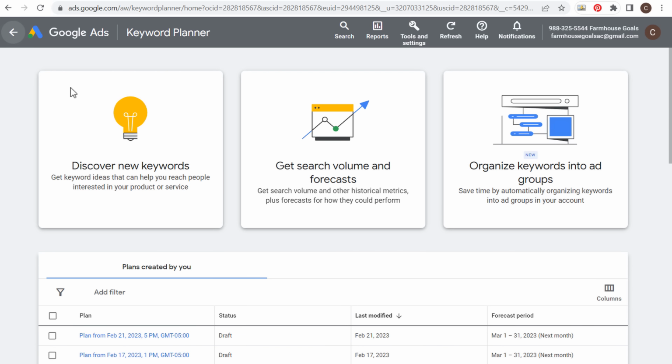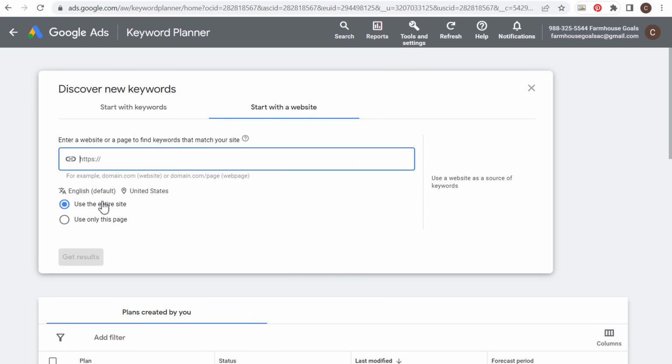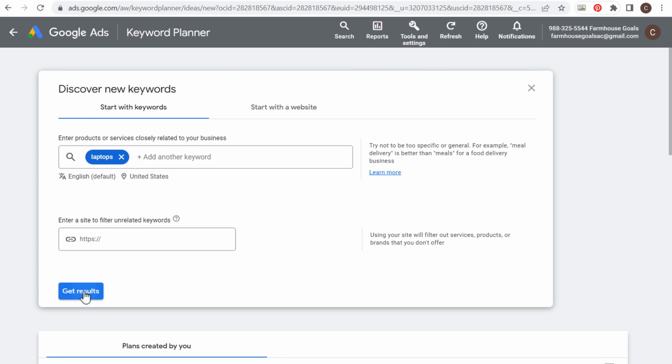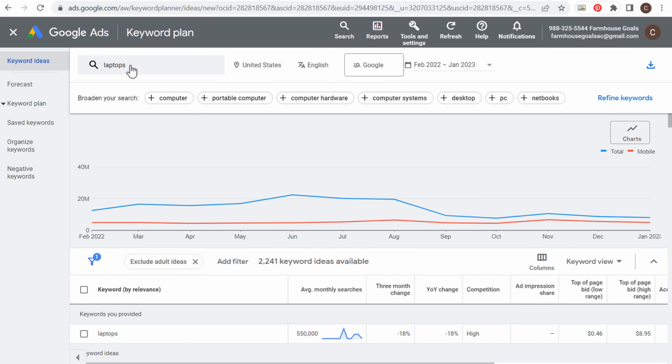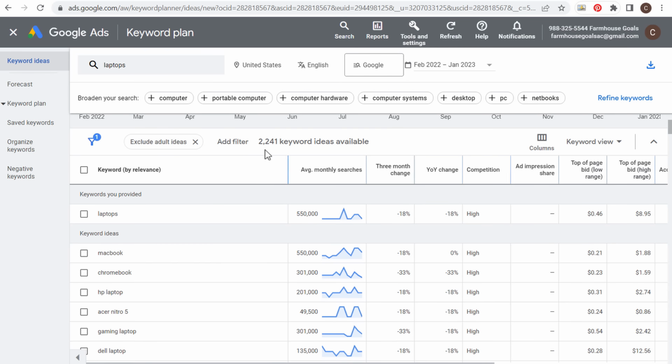So let's get started first in the Keyword Planner. If I want to discover new keywords, what I can do is start with keywords or enter a website, and we can pull keywords from an entire website, or I could just say, I want to find keywords related to laptops. Click on Get Results, and they're going to give us all sorts of different keyword ideas just by simply entering one keyword here. And you can enter up to 10 keywords, and it's going to give you even more keyword ideas. So entering one keyword, we have over 2,000 different keyword ideas.